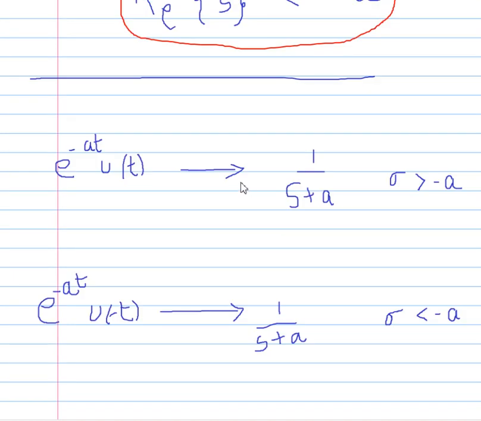So what we have concluded is that when we have a right-sided signal, ROC will be right-sided, and when we have a left-sided signal, ROC will be left-sided.